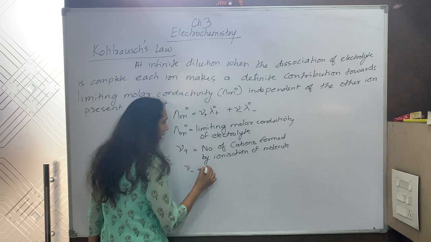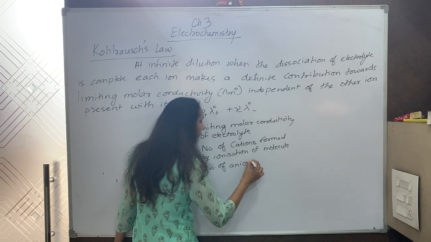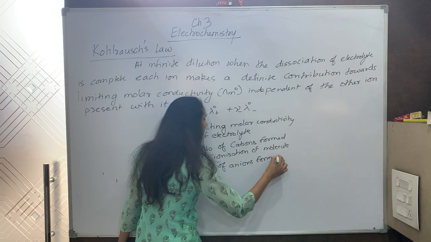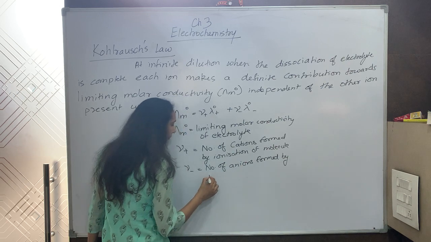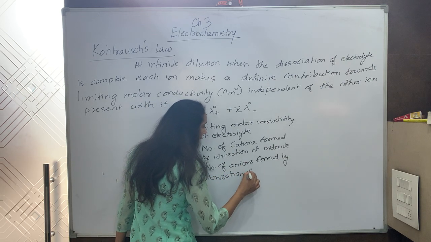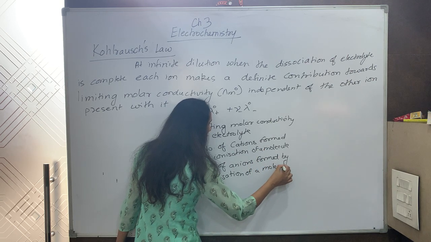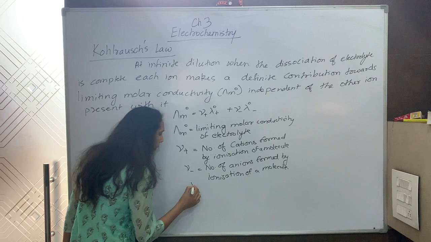Mu negative is the number of anions formed by ionization of one molecule of electrolyte. What is lambda naught positive?